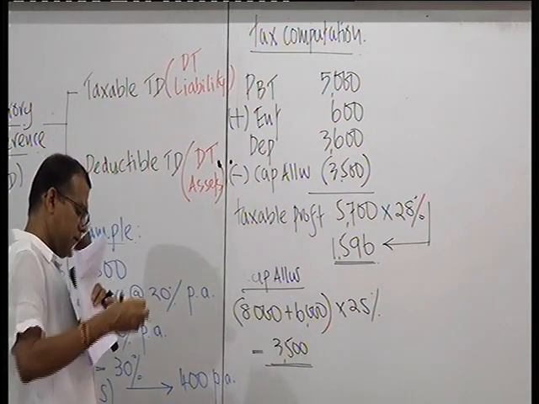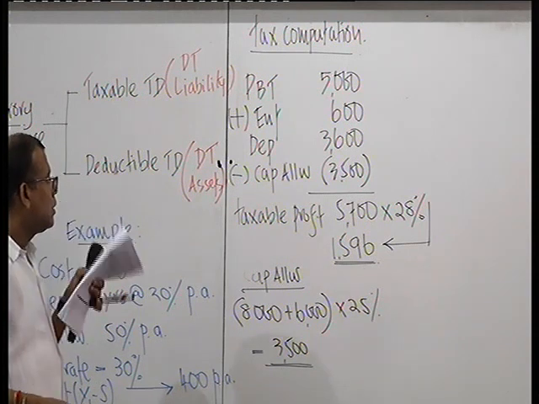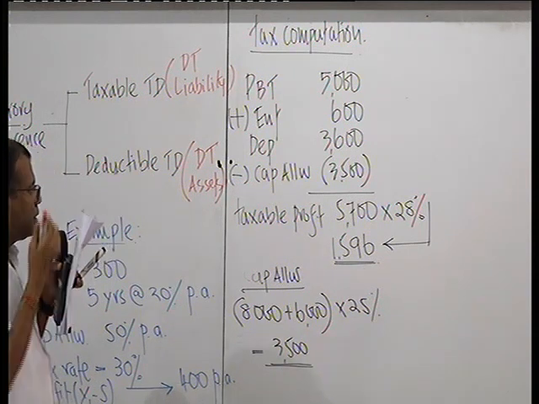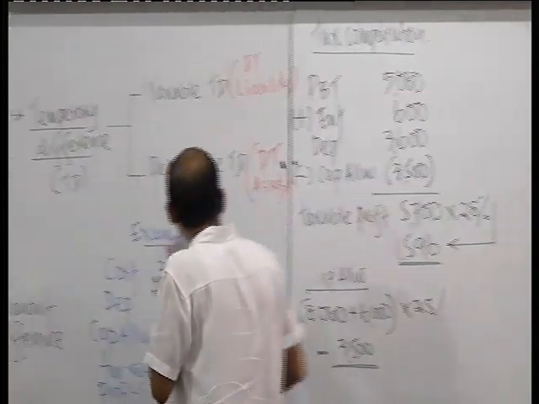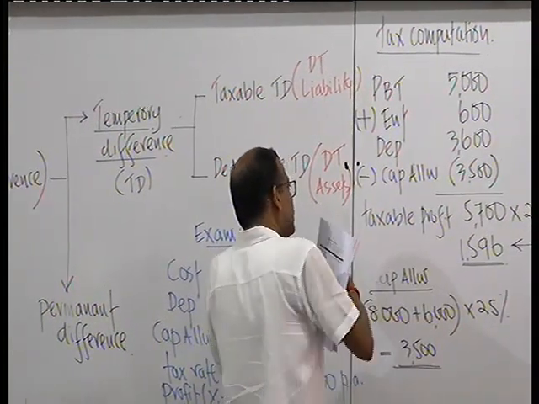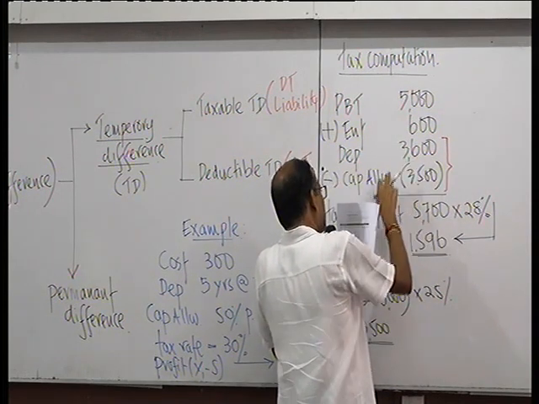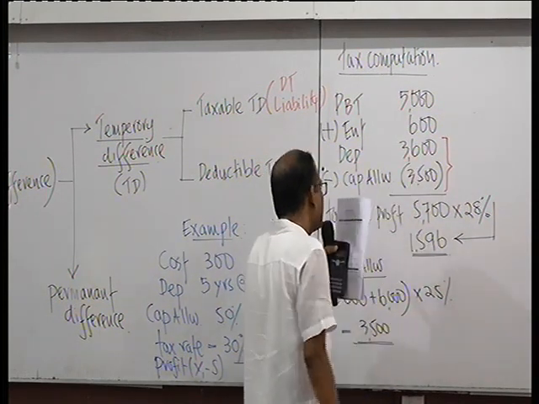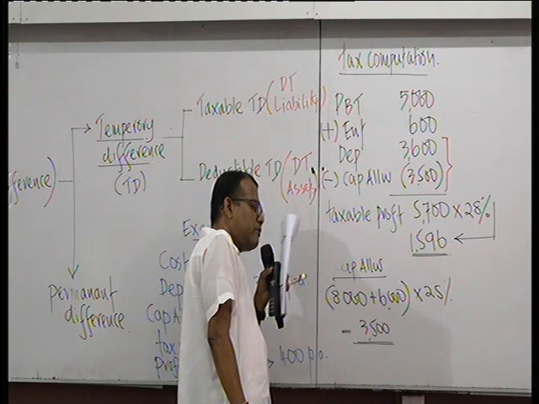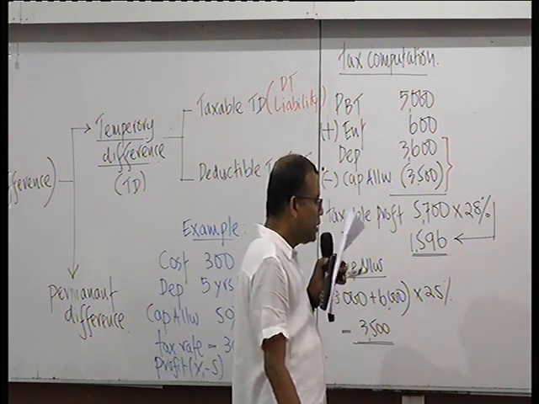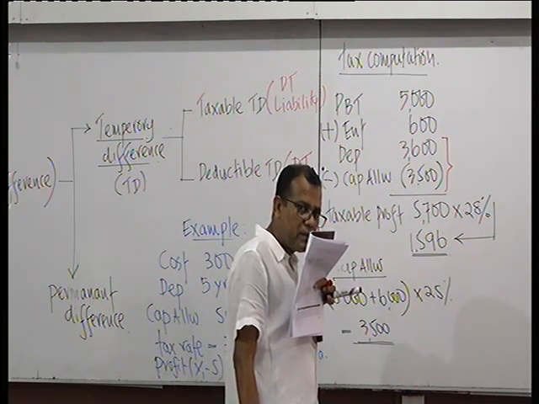How about the deferred tax? Now this is all what you have to do. The difference, this is a permanent difference. 600 is a permanent difference. This one, you are just adding back only. Here this will have its counter effect. Add back depreciation, give capital allowance. This is making a difference at this moment. Adding back is more than the allowance that you have received. That means it is at the stage of getting reversed. A deferred tax liability is getting reversed.